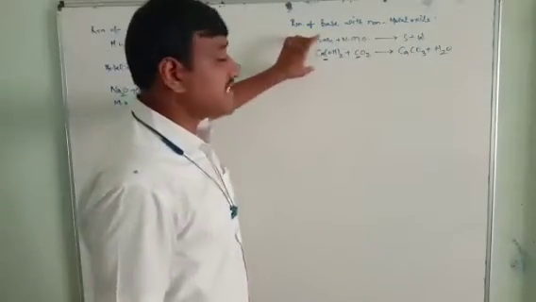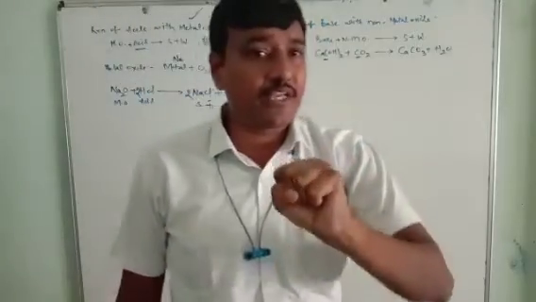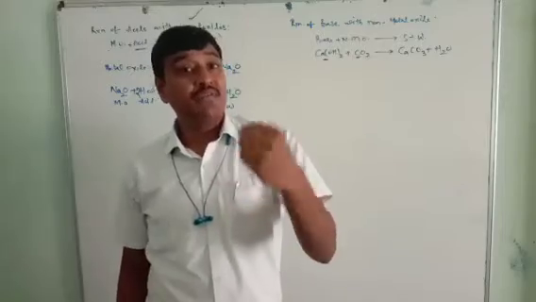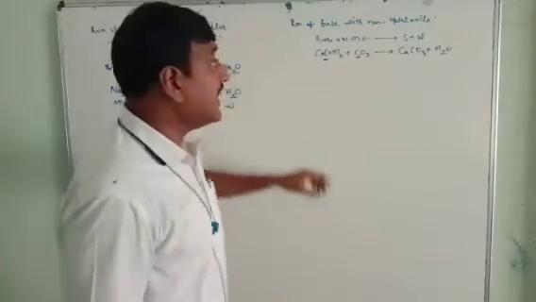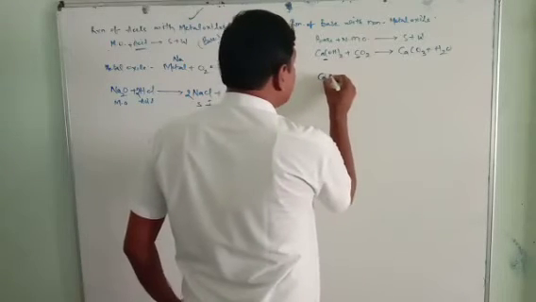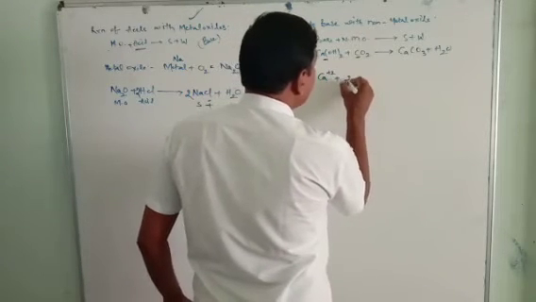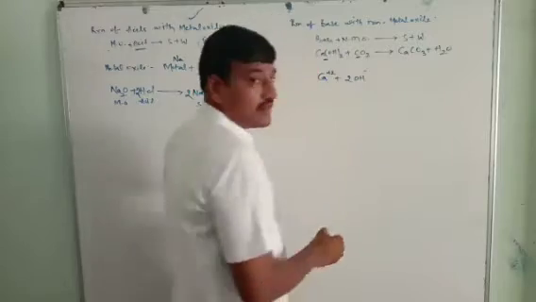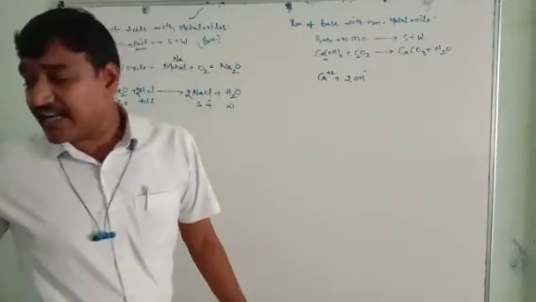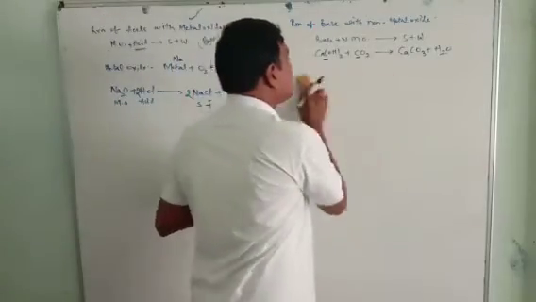Arrhenius said that in aqueous solution, if a substance gives H plus ions, it should be considered an acid. In aqueous solution, if it gives OH minus ions, it should be considered a base. Calcium hydroxide contains calcium 2 plus and OH minus ions, so it should be considered a base.